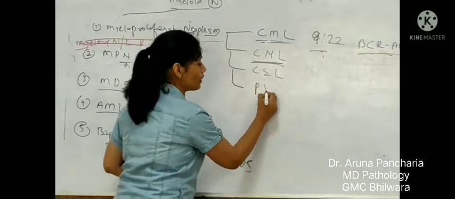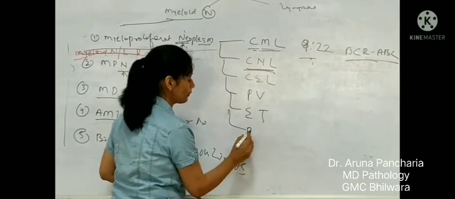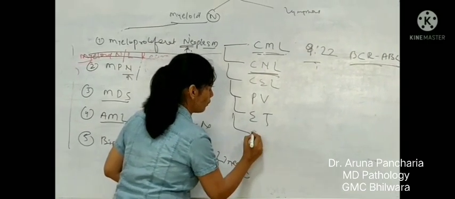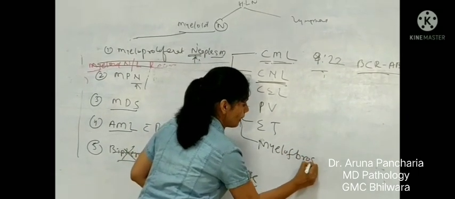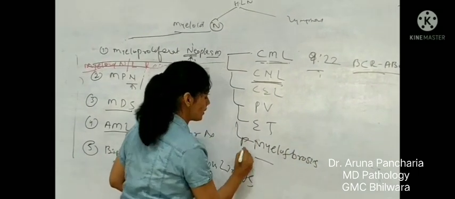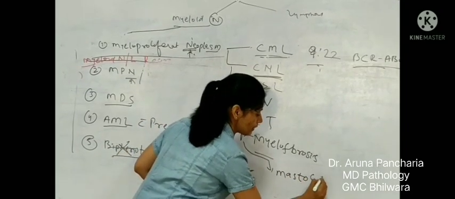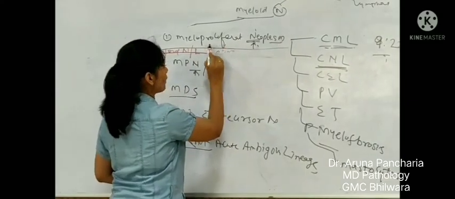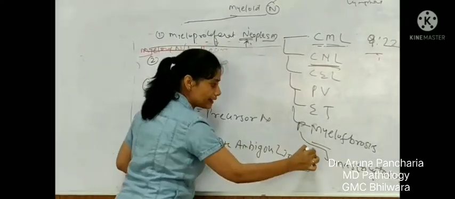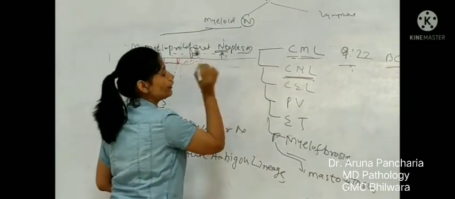Likewise, others are polycythemia vera, essential thrombocytosis, primary myelofibrosis, and the last one is mastocytosis. So all these are there in the entity of myeloproliferative neoplasm. These are the sub entities or the subgroups under the category of the myeloproliferative neoplasm.